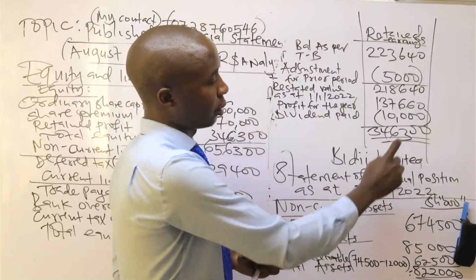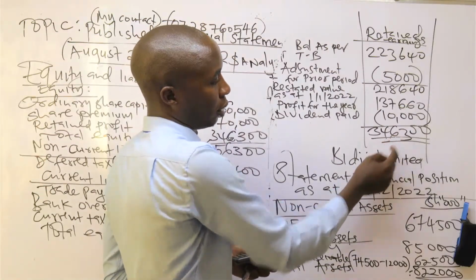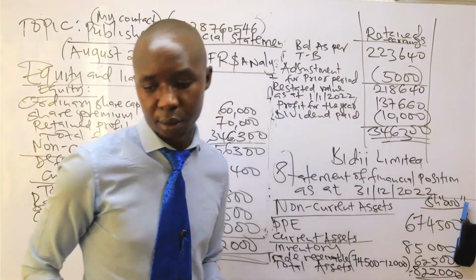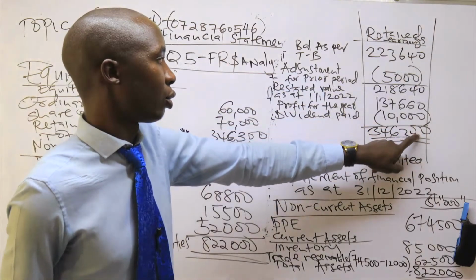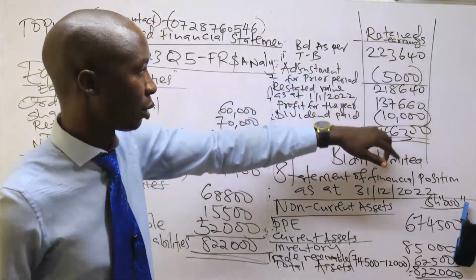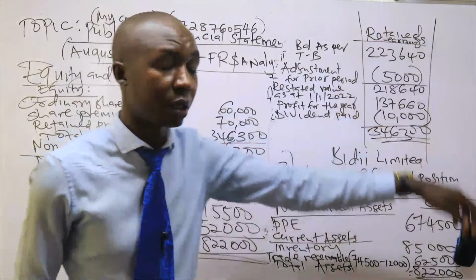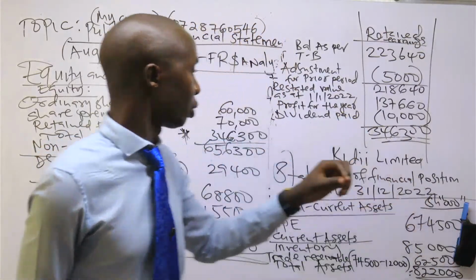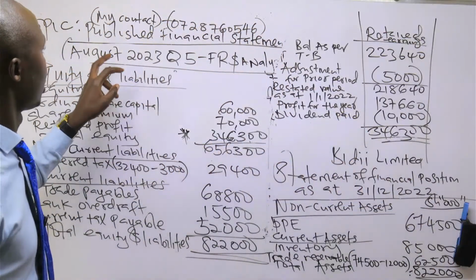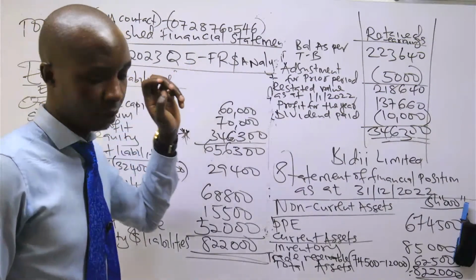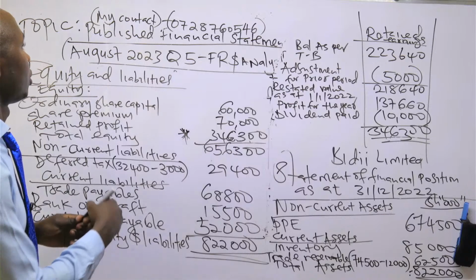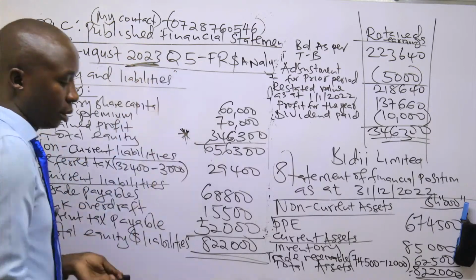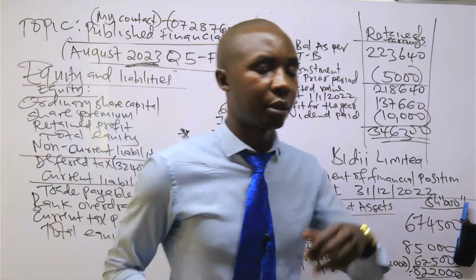You will be able to adjust your total under the statement of changes in equity. You don't have again to write this. I was just showing you that this is the correct total. Everything was correct, we just added wrongly. So this is how you were supposed to do this question. August 2023 question 5, not 2022. August 2023, this is our sitting, the previous sitting.